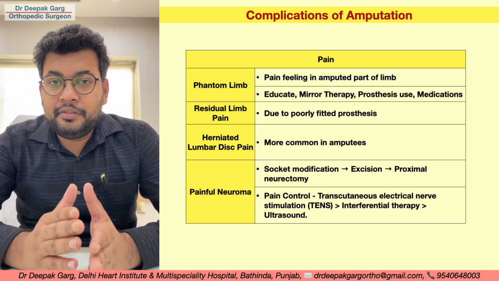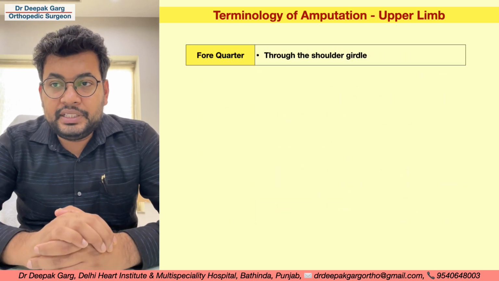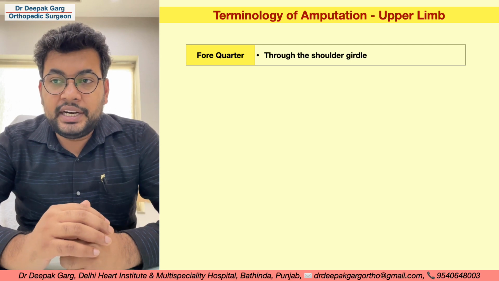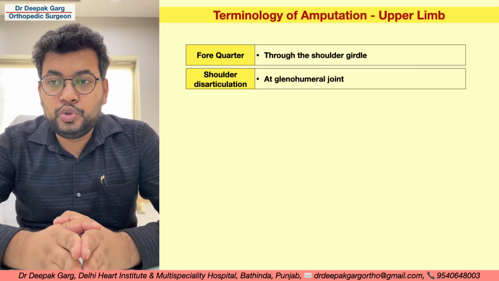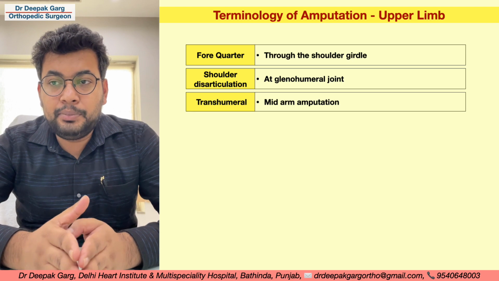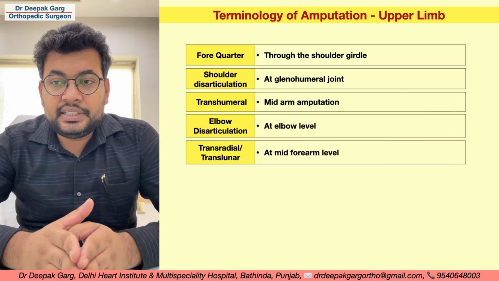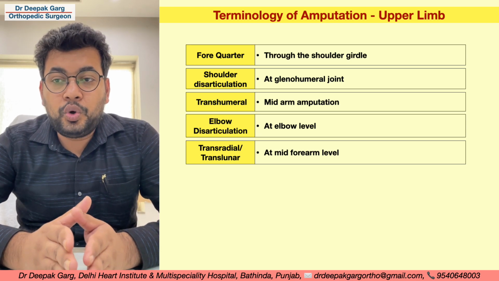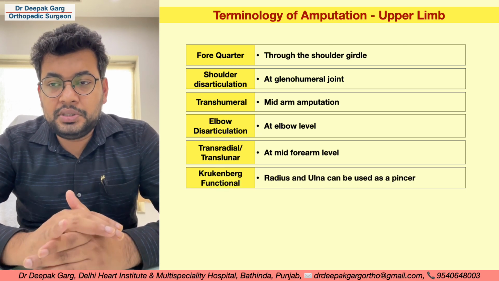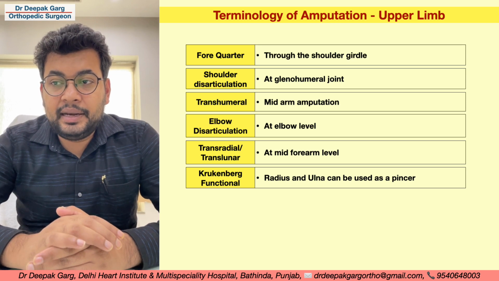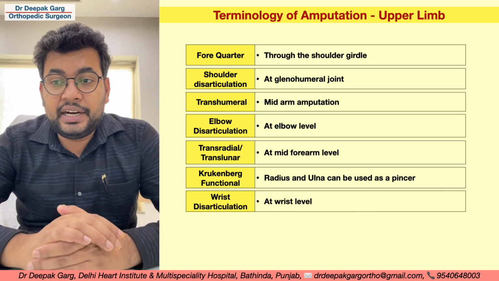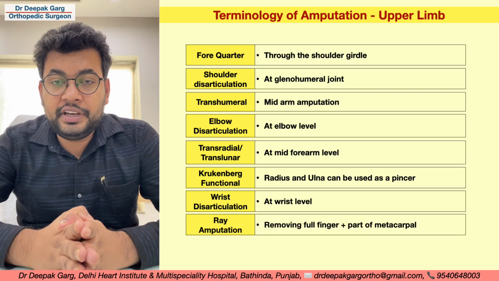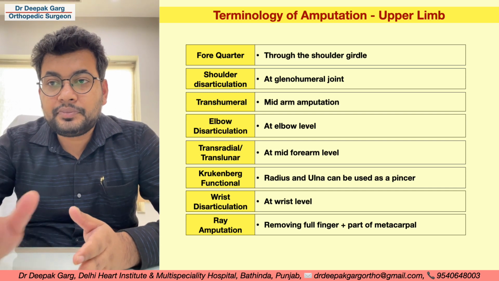So there are various terminologies that we use in amputations. Forequarter amputation is through the shoulder girdle. Shoulder disarticulation is at the glenohumeral joint. Transhumeral means mid-arm amputation. Elbow disarticulation is at elbow level. Transradial or ulnar is at mid-forearm level. Krukenberg, which is functional but not used nowadays, is where the radius and ulna can be used as a pincer. Wrist disarticulation is at the wrist level. Ray amputation, you should know, is removing a full finger with part of the metacarpal.